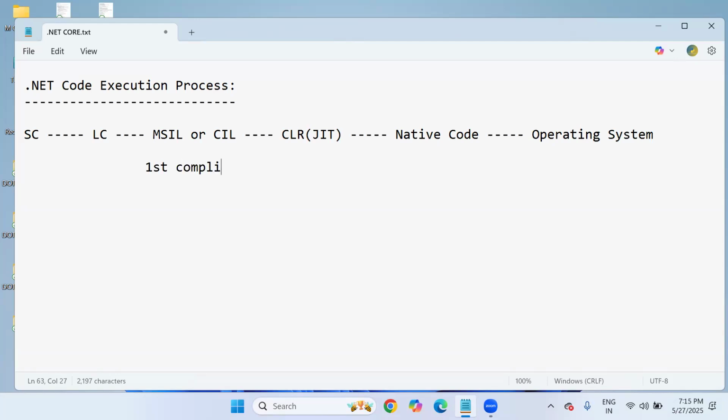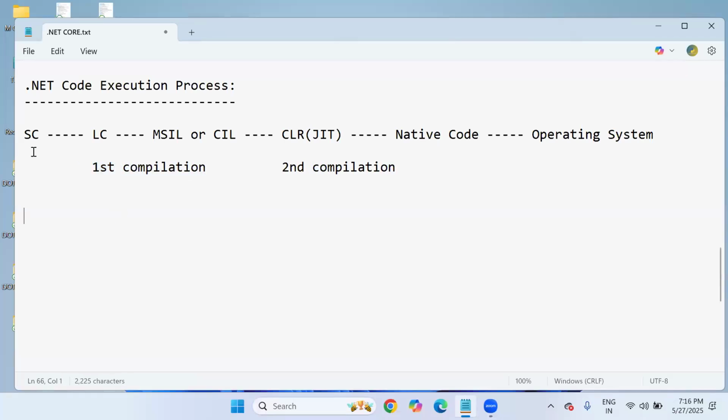There are two compilations in .NET program execution. This is the first compilation, and the CLR JIT compiler is the second compilation.